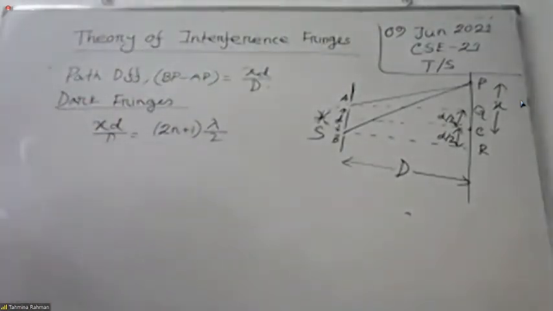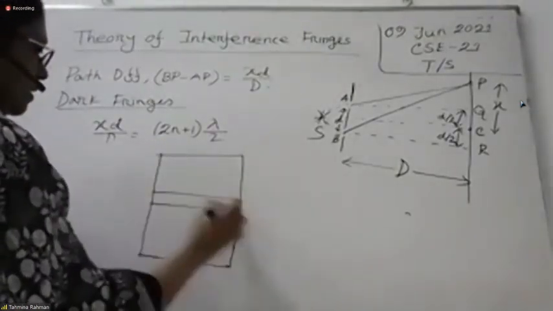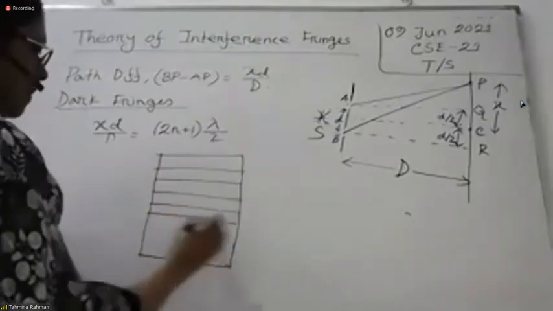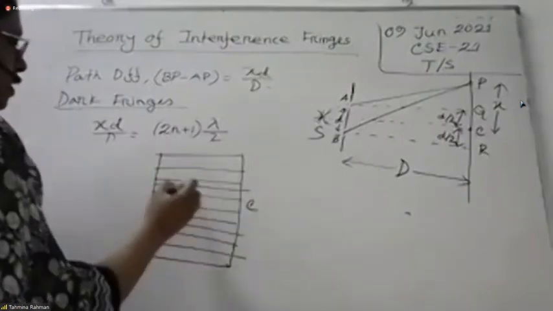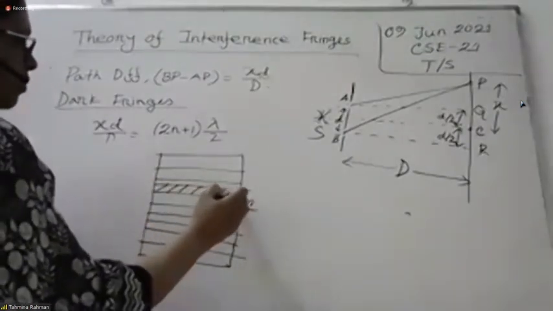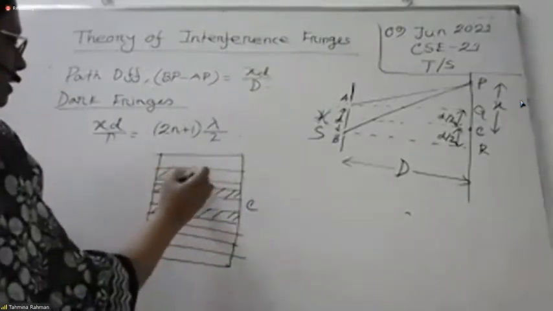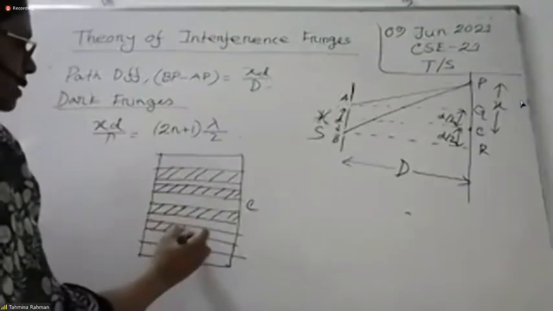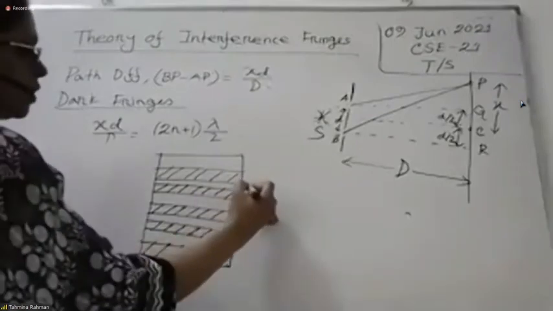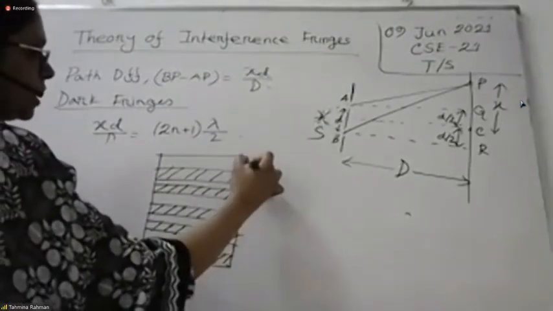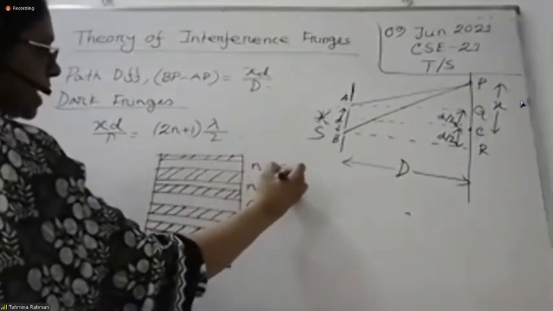See, first for the bright, the center is bright. This point is C. Alternatively, we get this point is dark, this point is dark, and again this is dark, this is dark. So first when you calculate for the bright one, this one is n equal to 1, this one is n equal to 2. It is for the bright.